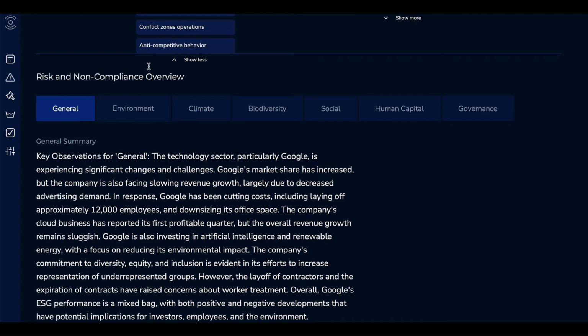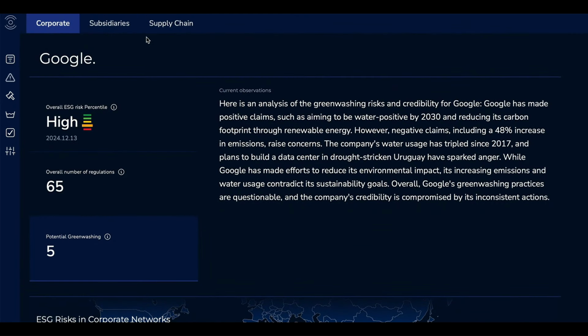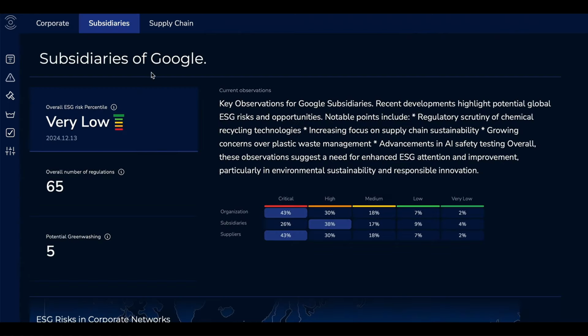One of the key areas we are using is our approach around ESGBricks. ESGBricks contains 7 pillars: general information, environment, climate, biodiversity, social, human capital, and governance. Then you can switch from corporate to the subsidiaries, and it will be the same view, but the data will be different around Google subsidiaries. You can also go to supply chain, and that will show you the different information and the key information around supply chain for Google.